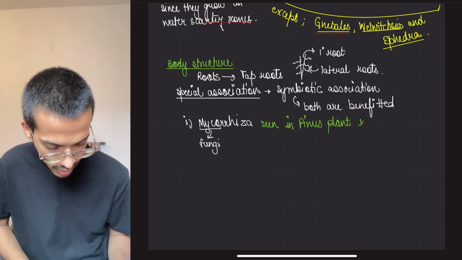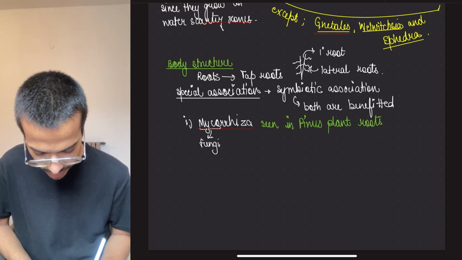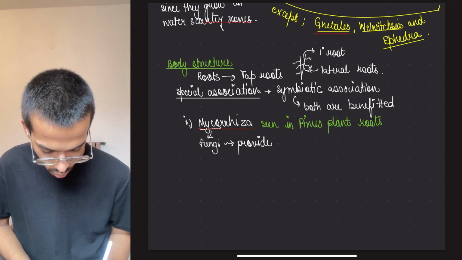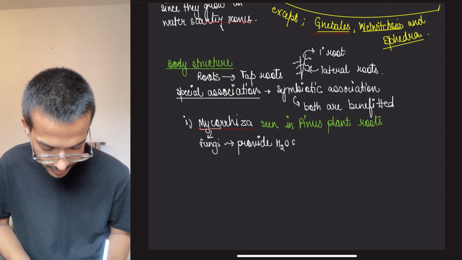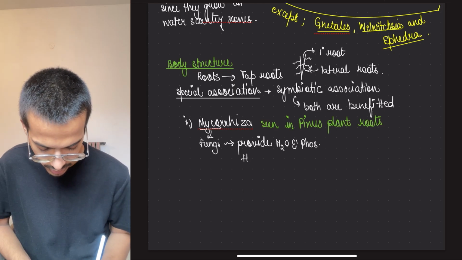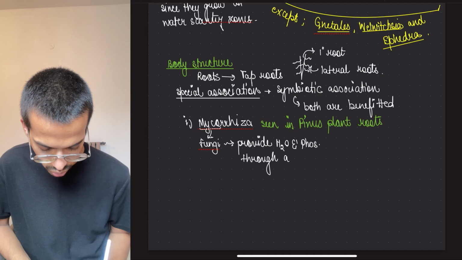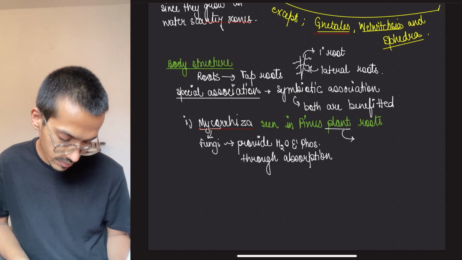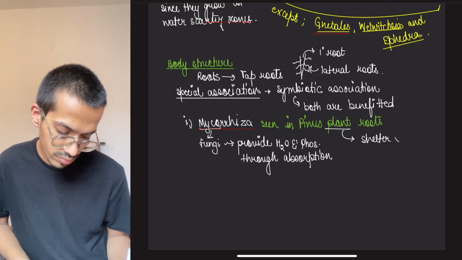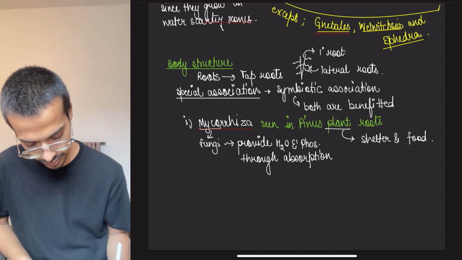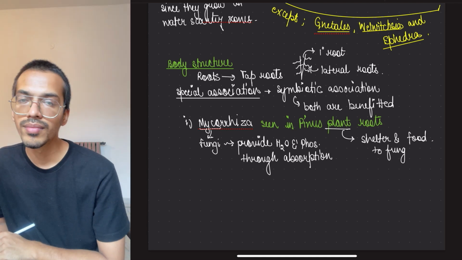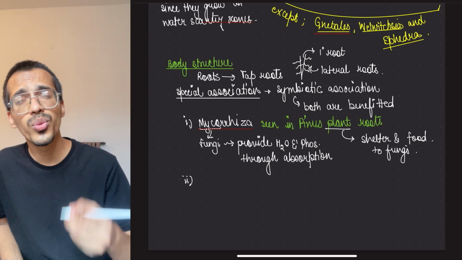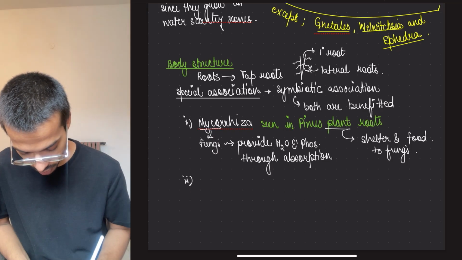Now here, what do they do? What does fungi do? Fungi provide water and phosphorus through absorption, which the plant is not otherwise absorbing. Whereas the plant will give shelter and food also to the fungi. Clear with this? Then comes the second one. After mycorrhiza we have coralloid roots.